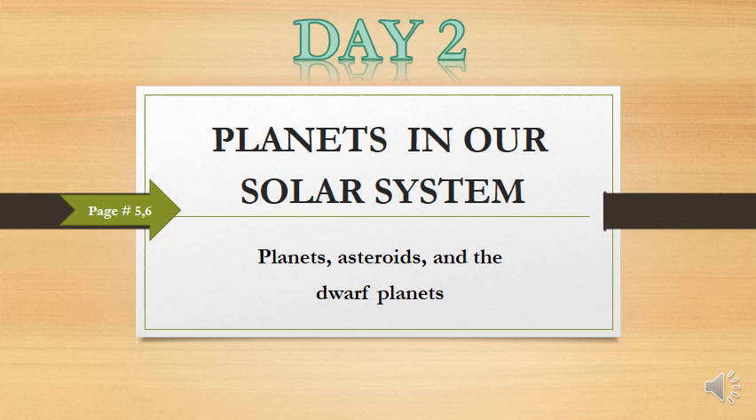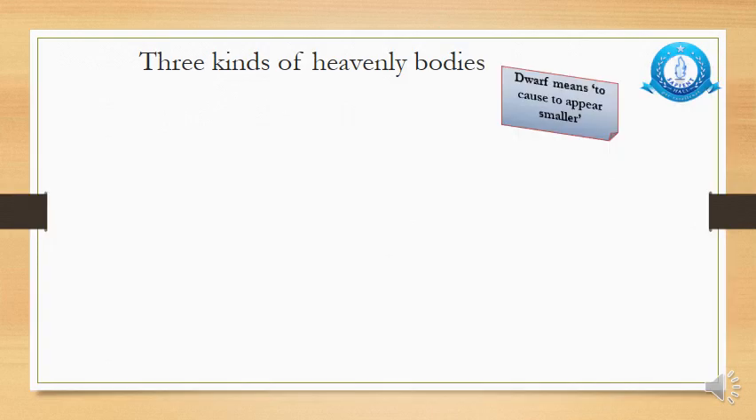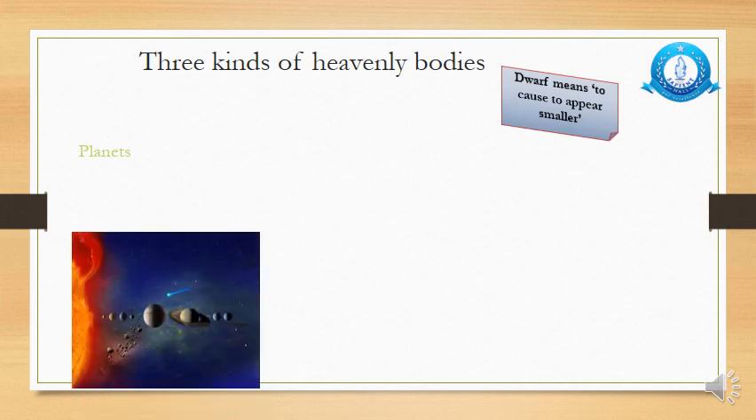Here we'll discuss the difference between these heavenly bodies: planets, asteroids, and the dwarf planets. Other than this, we'll also focus upon some other facts related to the planets, asteroids, and dwarf planets. Let's first discuss 3 kinds of heavenly bodies. The 3 kinds of heavenly bodies which comprise the solar system are the planets, the asteroids, and the moons. There are so many, but we are going to discuss 3 kinds because we will be focusing upon the difference between those 3 heavenly bodies.